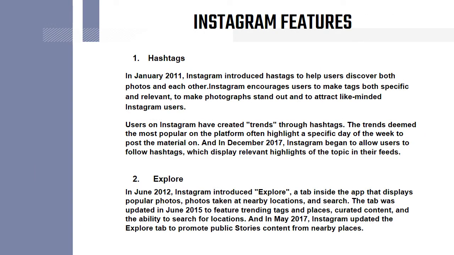And I will explain about features in Instagram. The first one is hashtags. In January 2011, Instagram introduced hashtags to help users discover both photos and each other. Instagram encouraged users to make tags both specific and relevant, to make photographs stand out and to attract like-minded Instagram users. Users on Instagram have created trends through hashtags.